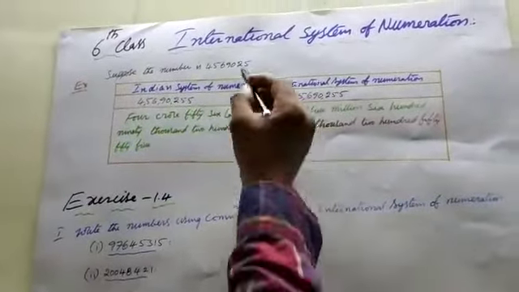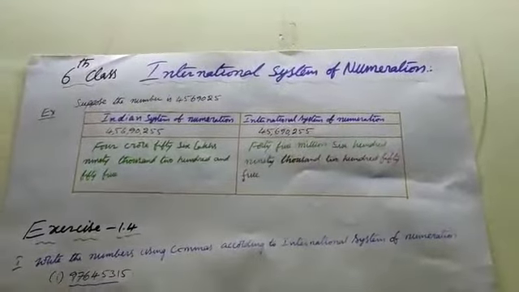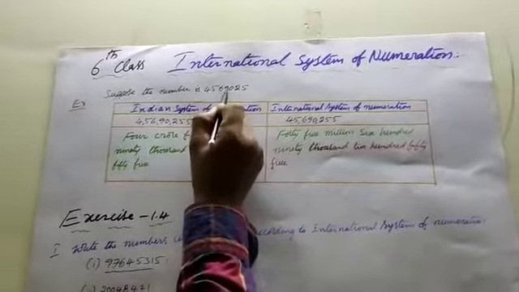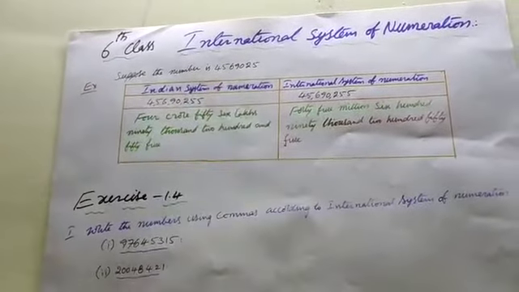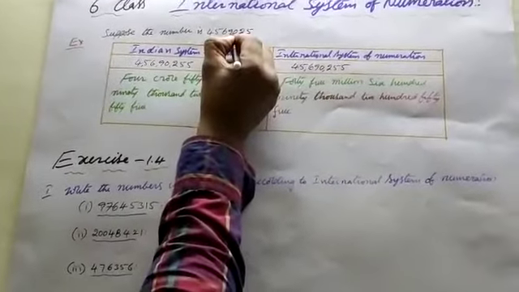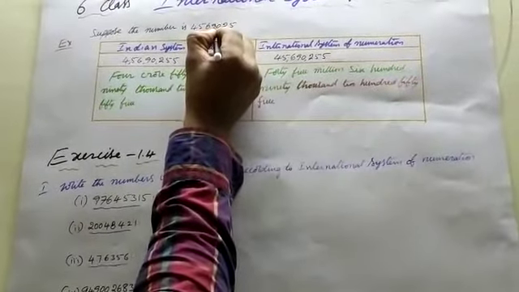The continuation of last class. See the international system of numeration. For example, suppose you take one number: 4, 5, 6, 9, 0, 2, 5. They are divided with commas according to the international method. First of all, after 3 digits, 3,